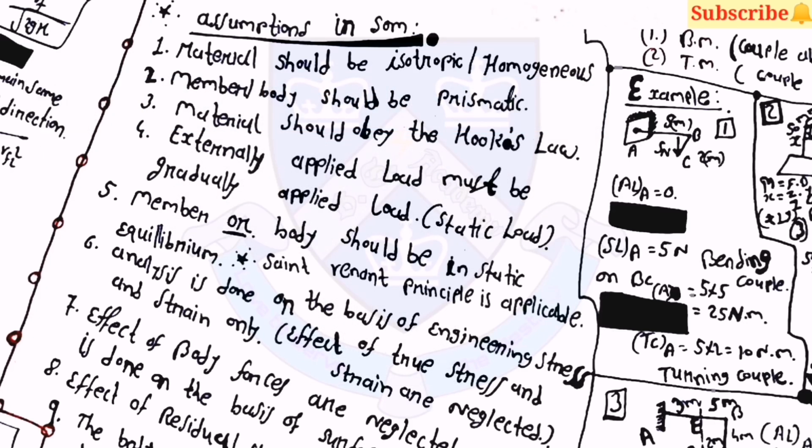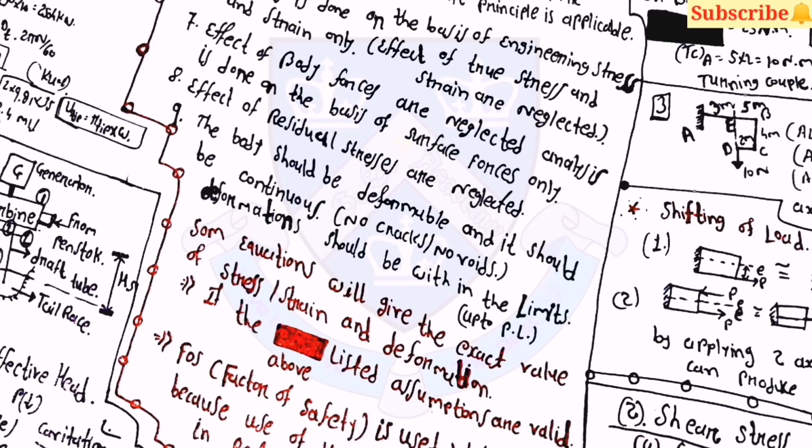Sixth, analysis is done on the basis of engineering stress and strain only. Here the effect of true stress and strain is neglected. Seventh, the effect of body forces is neglected. Analysis is done on the basis of surface forces only. Number 8, the effect of residual stresses is neglected. Number 9, the body should be deformable and it should be continuous. Then deformations should be within limits only.